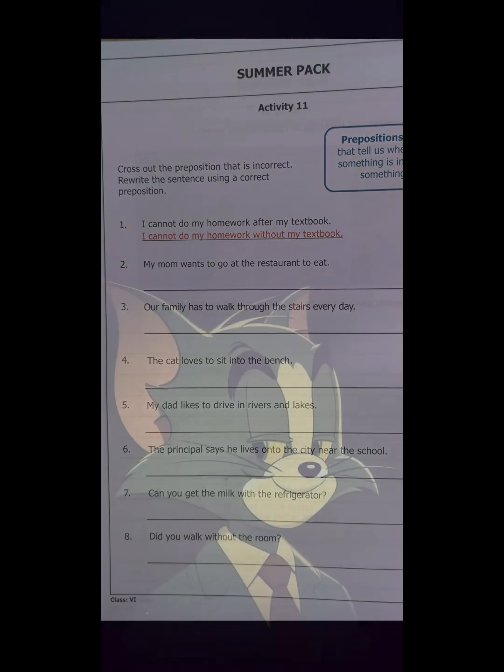Number 6. The principal says he lives on to the city near the school. Identify the preposition that correctly indicates living in a place. Number 7. Can you get the milk with the refrigerator? Consider the correct preposition for getting milk from a refrigerator. Number 8. Did you walk without the room? Find the preposition that correctly describes walking related to a room.